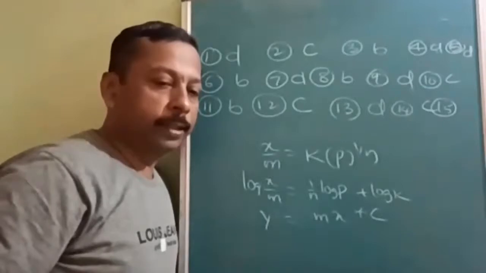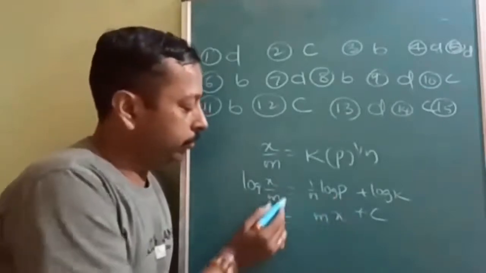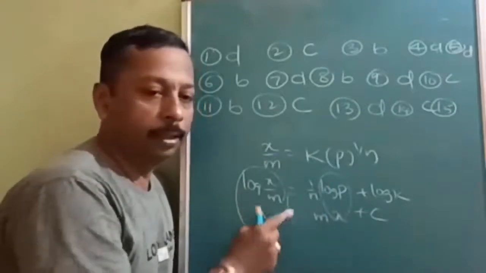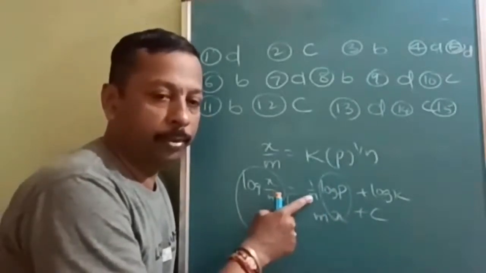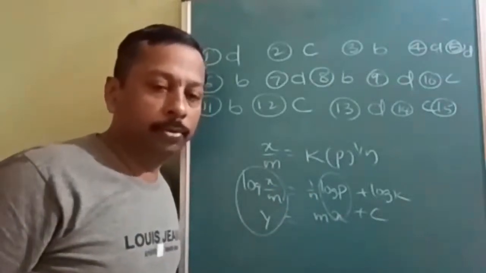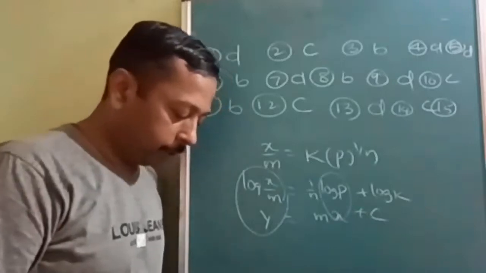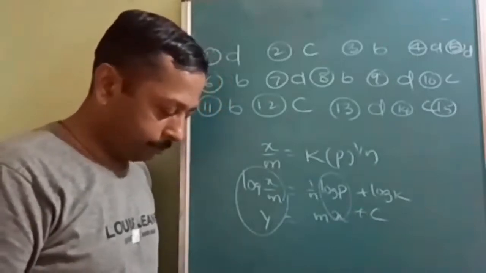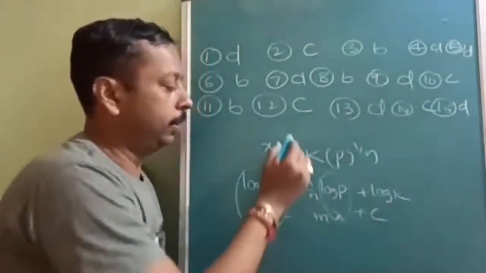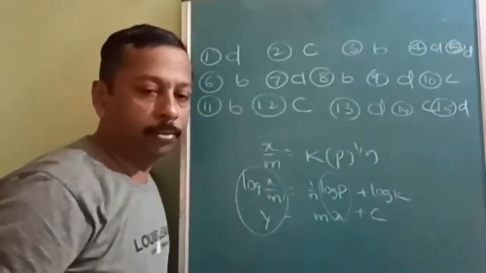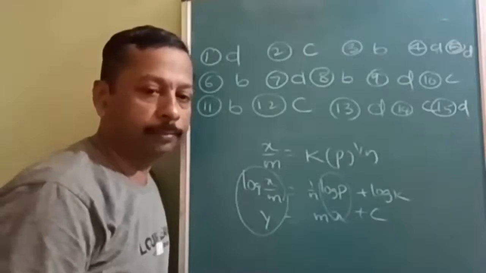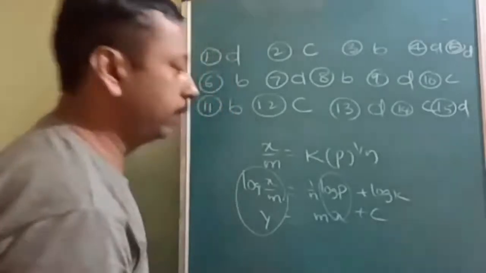Now what they may do is interchange these values. On the x-axis, log x upon m is taken. So then the slope term will change. From the old questions, you should understand what the new question can be. So what is the answer to this question? 15, D answer. Note down this: y is equal to mx plus c. How to compare? Slope m is equal to 1 upon n. Noted.